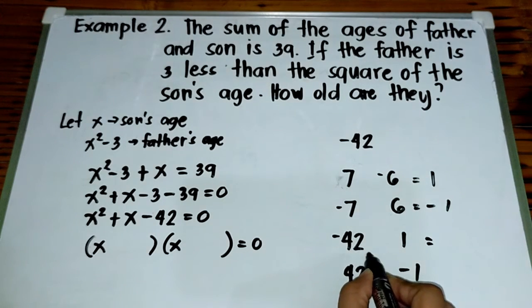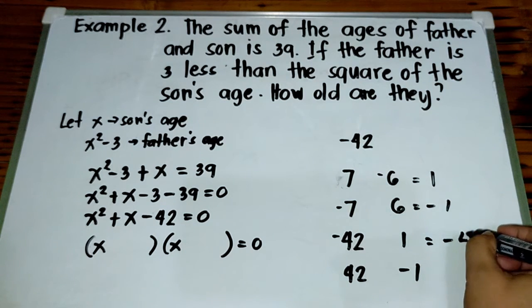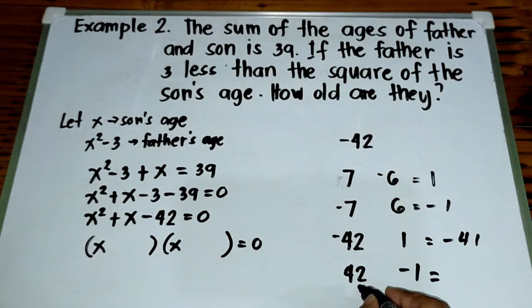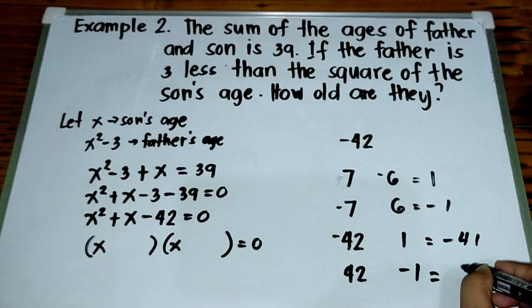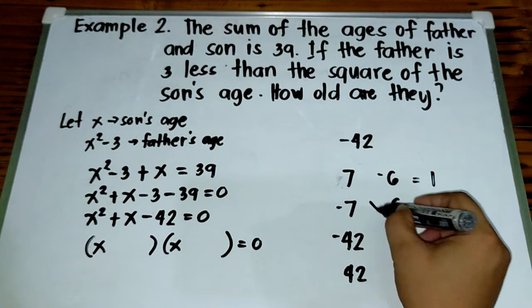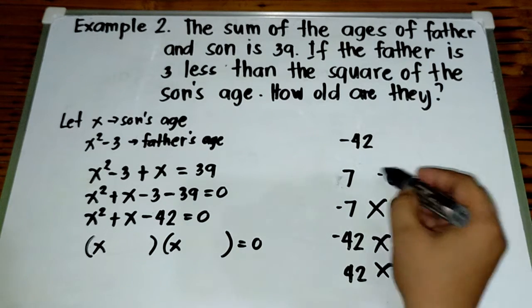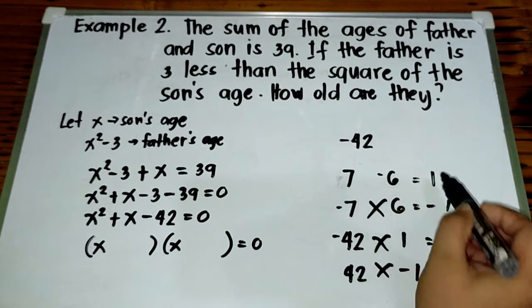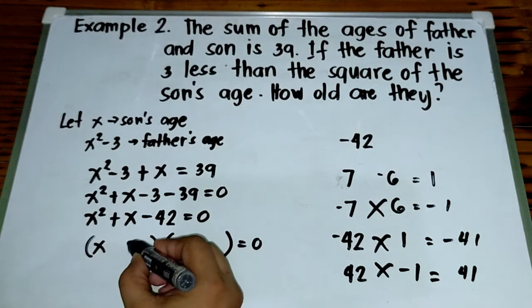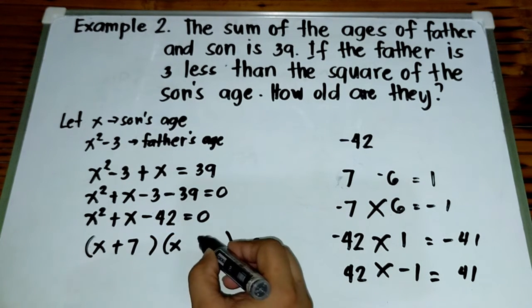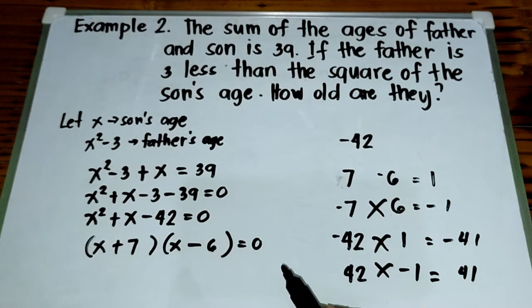And negative 42 plus 1, this is negative 41. And then 42 plus negative 1, this is 41. So, hindi pwede ito. Okay? Hindi pwede yan. So, ang pwede lang is yung 7 at saka negative 6. So, this is positive 7 and negative 6.